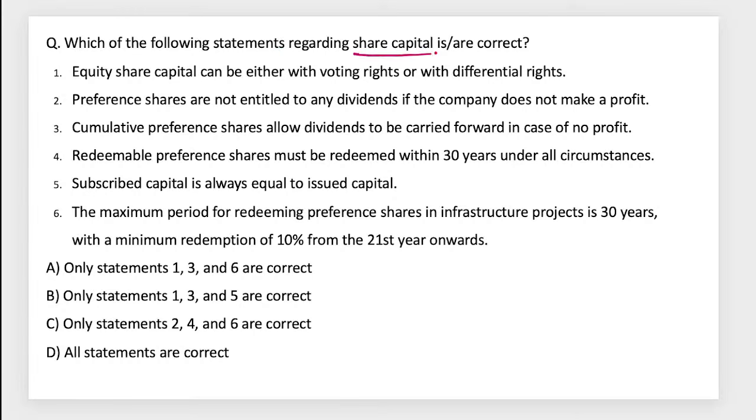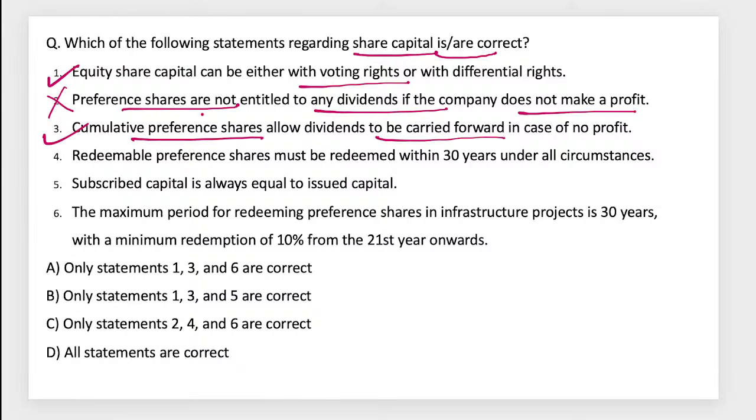So, which of the following statements regarding the share capital are correct? First, the equity shares can be either with voting and with differential rights as per section 43. True. Preference shares are not entitled to any dividend if the company does not make profit. Cumulative preference shares allow dividend to carry forward. True. The next one is redeemable preference shares must be redeemed within 30 years under all circumstances. No, this is wrong. Even after 20 years, the minimum period is there. For infrastructure companies, it can go beyond that.